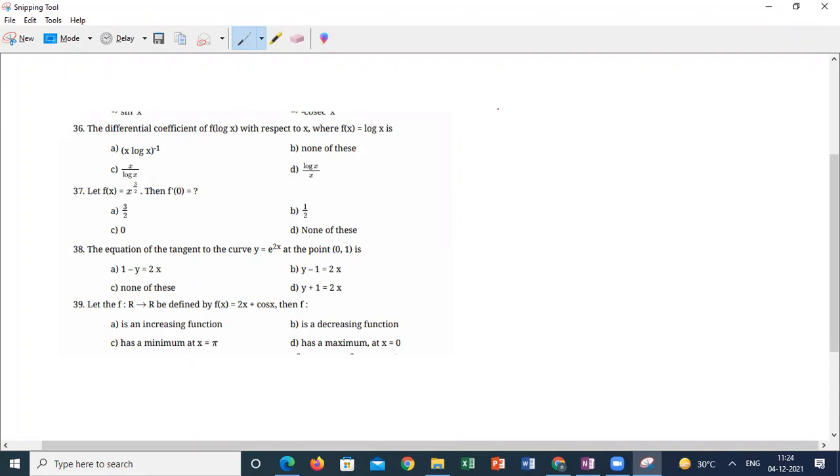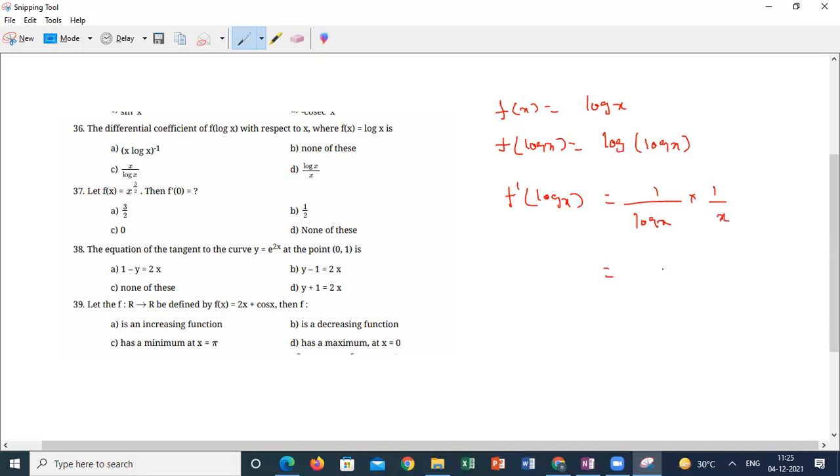f of x is equal to log x. Then what is the meaning of f of log x? Log of log x. And he is asking differential coefficient, which means differentiation of f dash of log x. So 1 by log x into the differentiation of log x, which is 1 by x. This will be 1 by x log x.